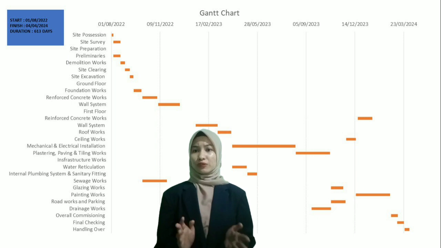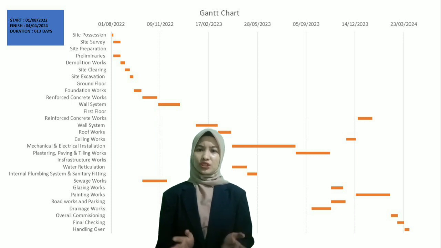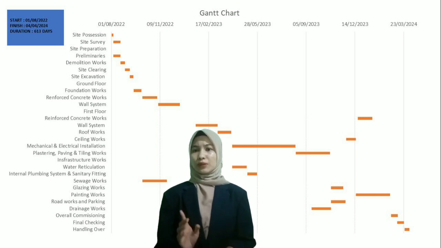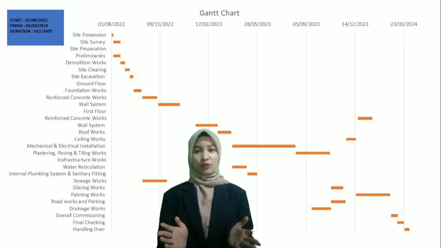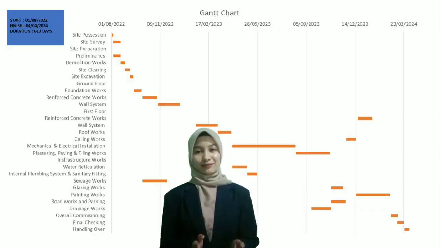Glazing, painting, and roadwork and drainage that have duration 224 days. After this day, overall commission will be held on 27 February 2024. After that, final check-up will be done. This project will be handed over to client on 20 March 2024 and will finish on 4 April 2024. Next, we continue with the next presenter.